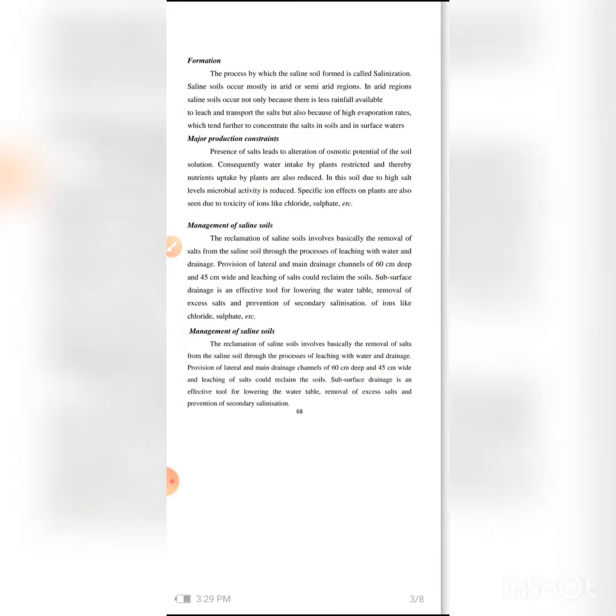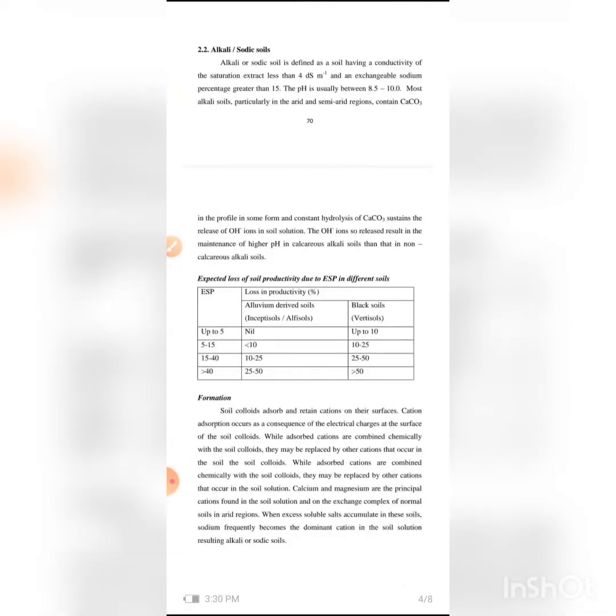Here we will see what alkaline soil is. Alkaline soil, also known as sodic soil, I already told you what alkali is, is also a salt affected soil.